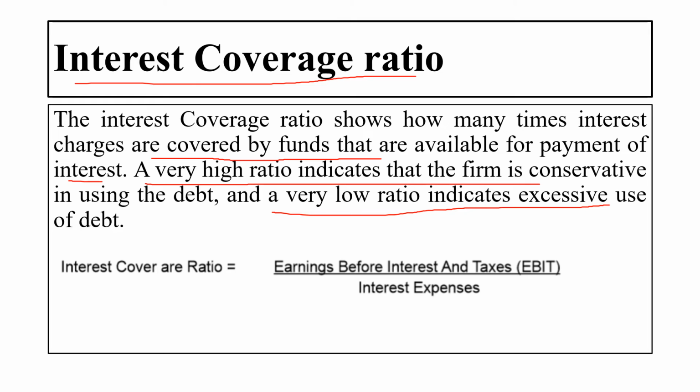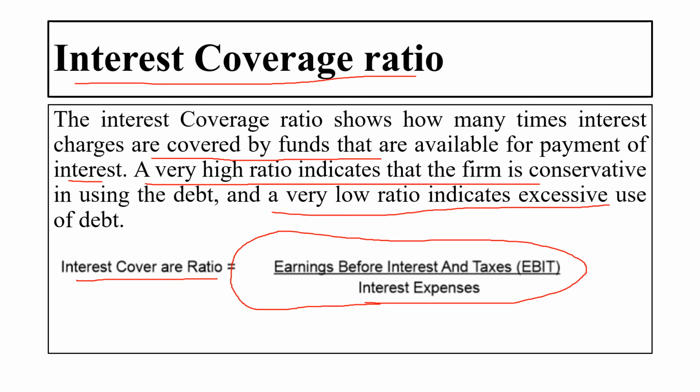This is called the interest coverage ratio. And to find out the interest coverage ratio, you have to know the formula. For this, the formula is earnings before interest and taxes, that is EBIT, divided by interest expenses. You will get the interest coverage ratio.